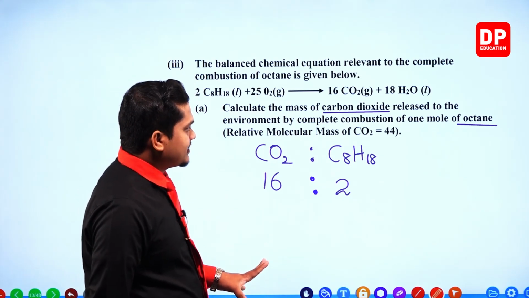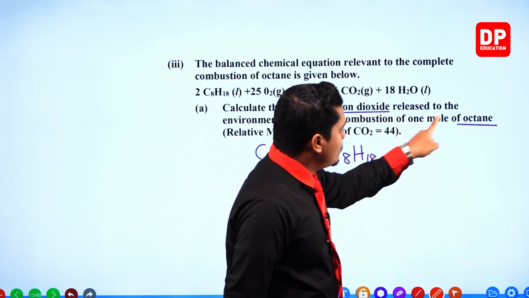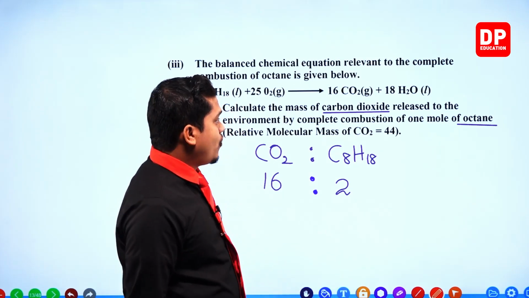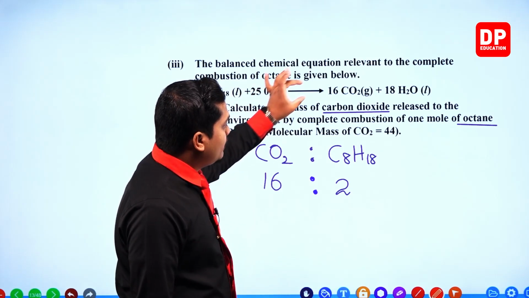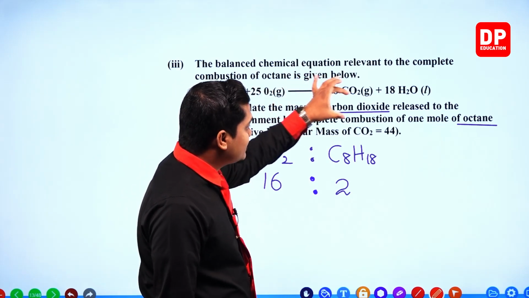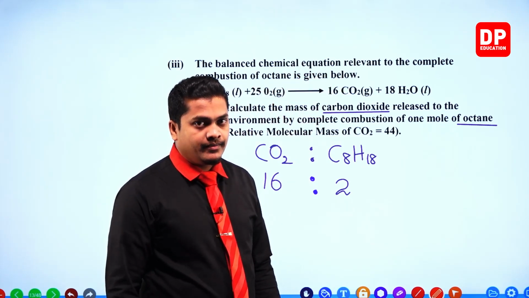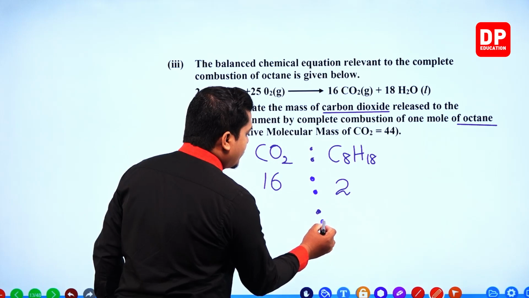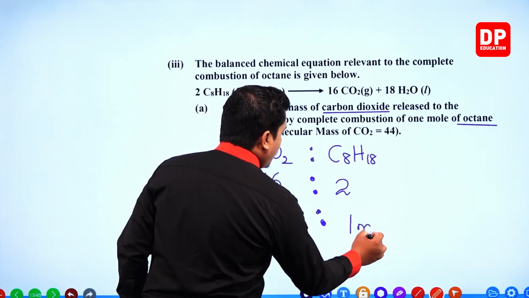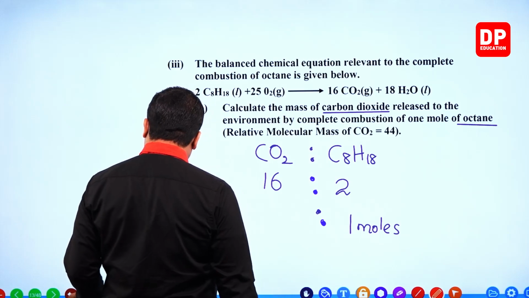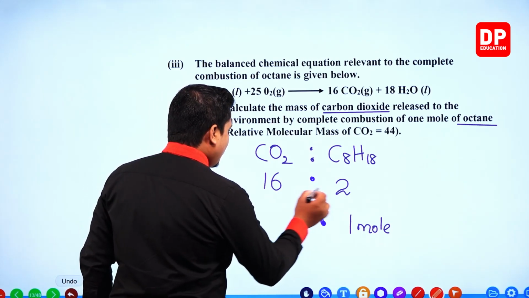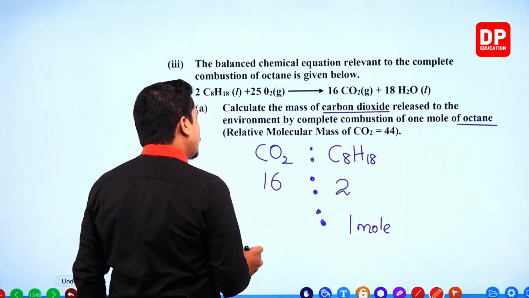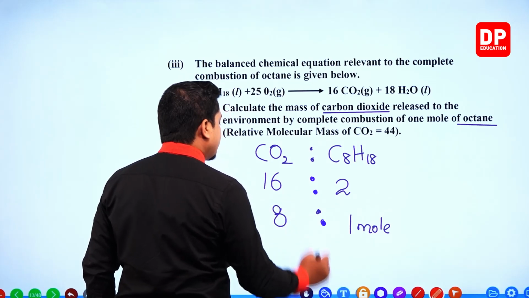So the question is asking about completely burning 1 mole of octane, and we need to calculate the mass of carbon dioxide given out. First, let's see how many moles are given out when burning 1 mole of octane. When you divide 2 by 2, we obtain 1, so we need to divide the other side also by 2. 16 divided by 2 is equal to 8.